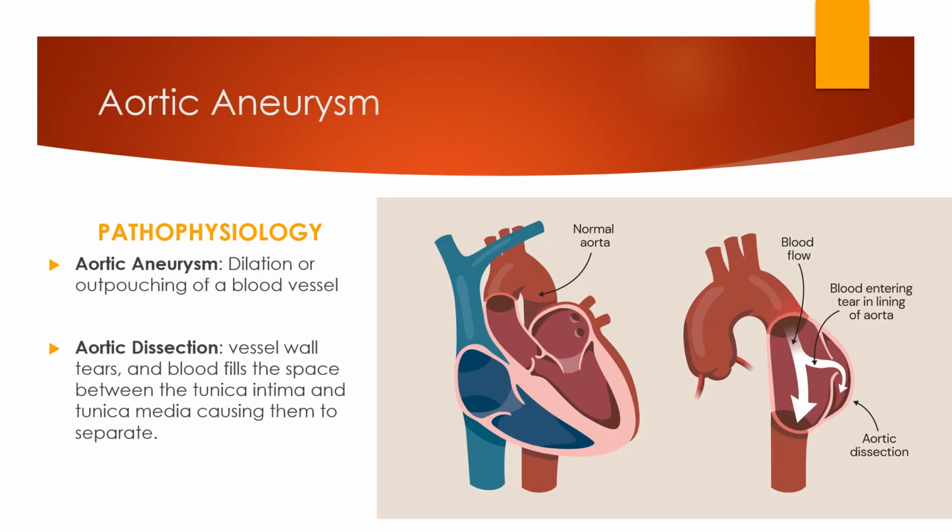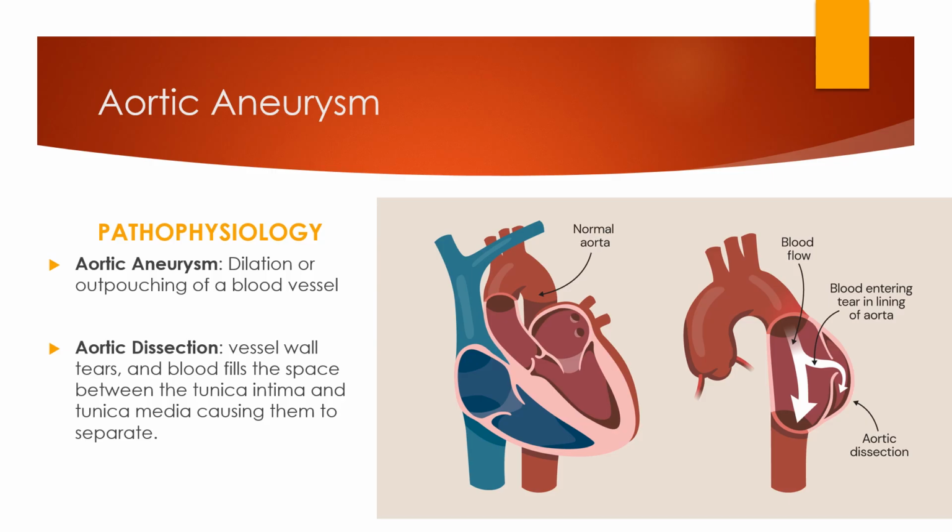So an aortic aneurysm is a dilation or outpouching of a blood vessel, okay? So the vessel gets dilated, stretched out, right? And it can dissect. So what happens is the vessel wall tears and blood fills the space between the tunica intima and the tunica media, causing them to separate. So remember, your vessels have three layers, right? Your tunica intima, the innermost layer, the tunica media, the muscular layer, and the outer layer, which is the tunica adventitia or the tunica externa, right?